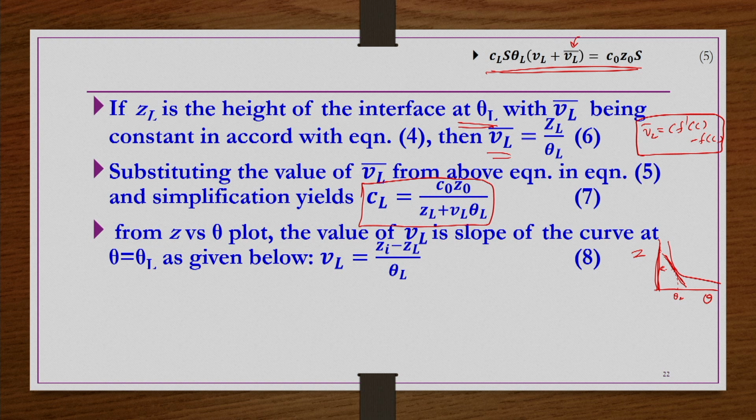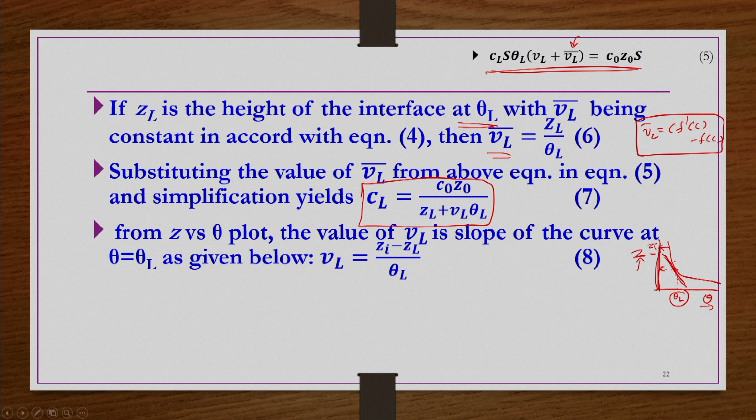At the point corresponding to theta_L, you draw a tangent and extend it to the y axis, so that you can find the intercept. Using the experimental Z versus theta information at theta equals theta_L, on this sedimentation curve you draw a tangent and then extend it to the y axis.